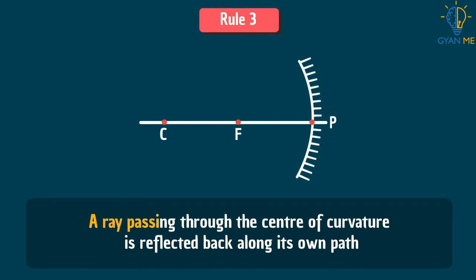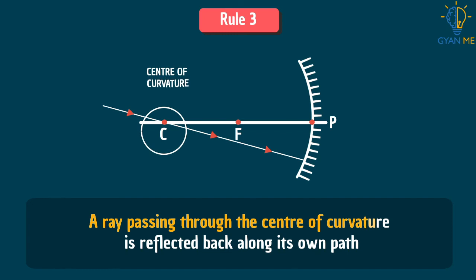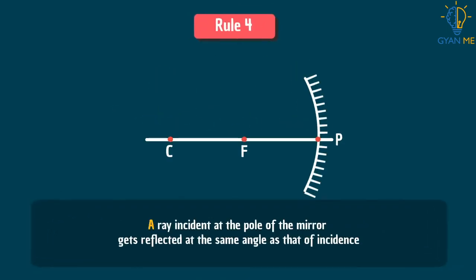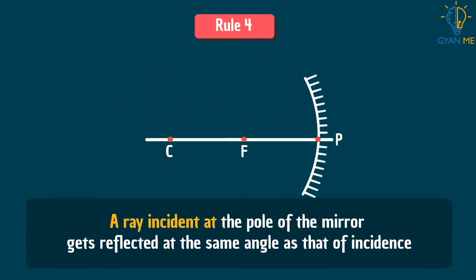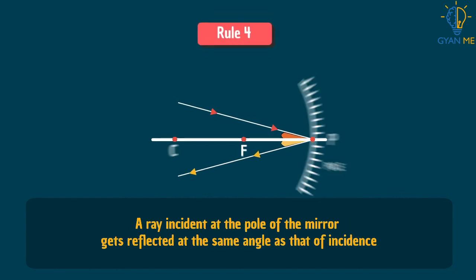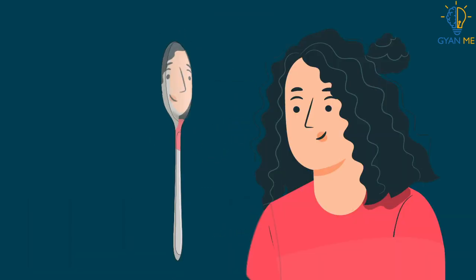Third rule, a ray passing through the center of curvature is reflected back along its own path. And the fourth rule says a ray incident at the pole of the mirror gets reflected at the same angle as that of the incidence. So students, we now know the rules of representing ray diagrams.